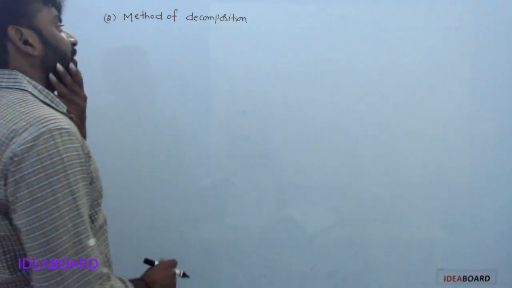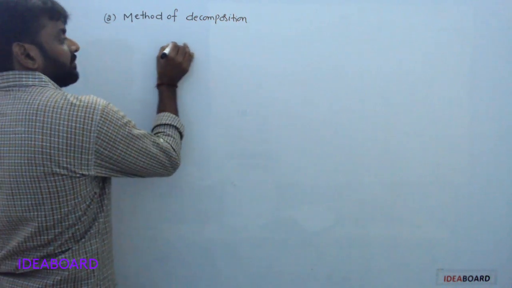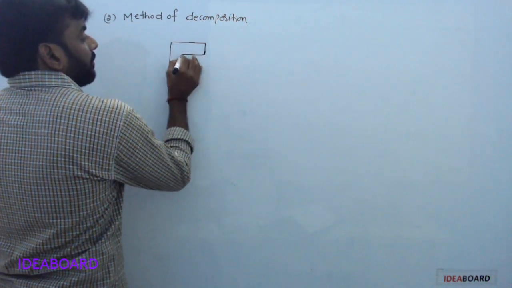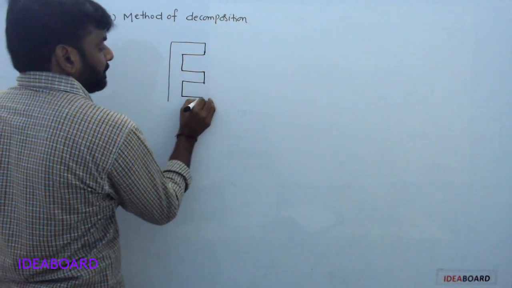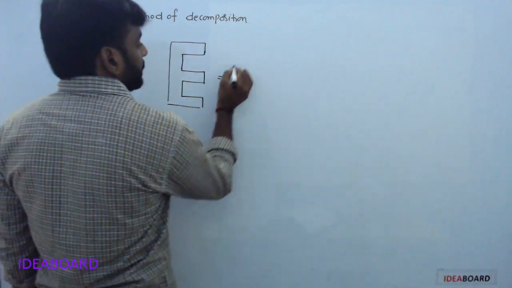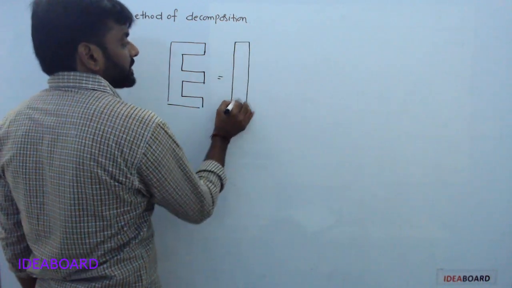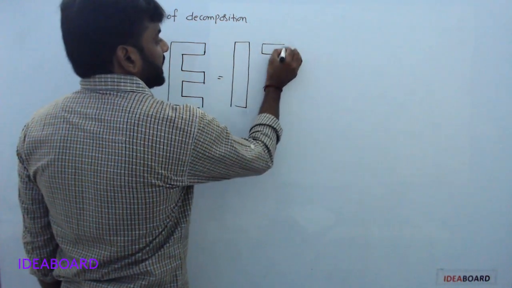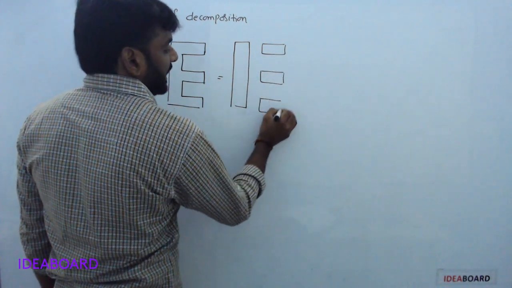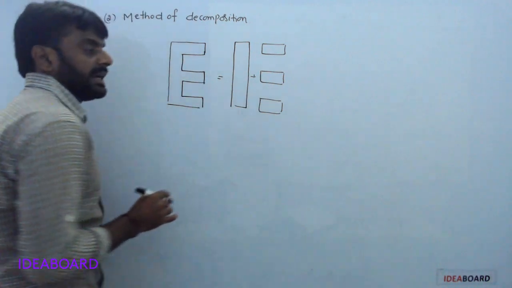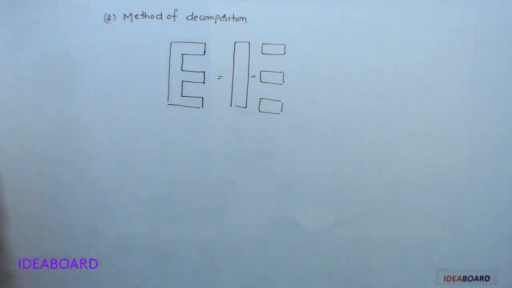See here, the second one is the method of decomposition. In this method, the body is cut into small pieces and you find out the center of mass of each individually. Okay, method of decomposition.